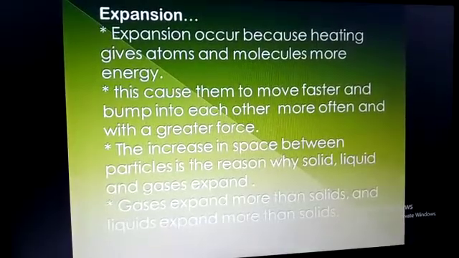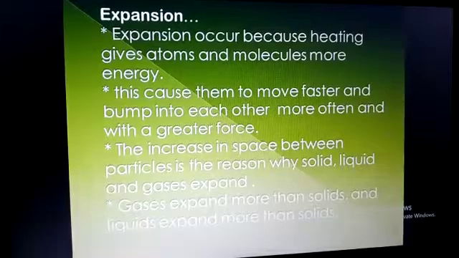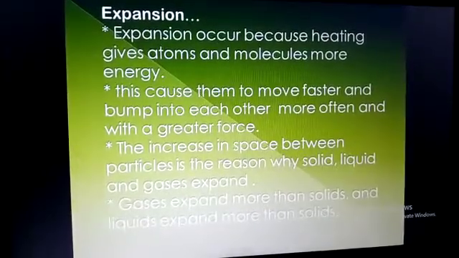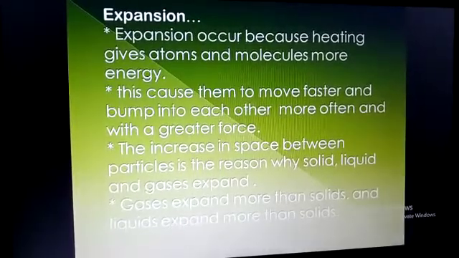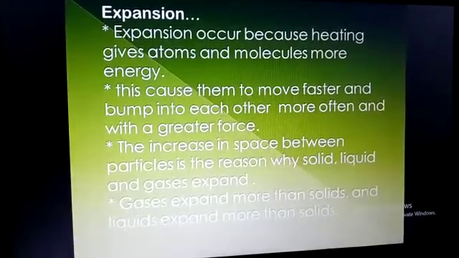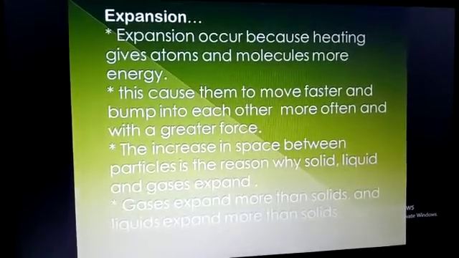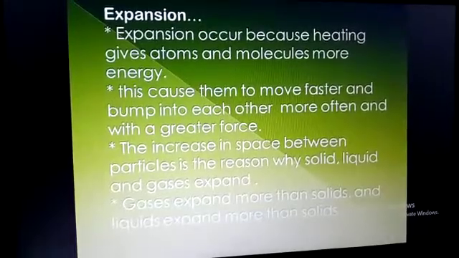Gases expand more than solids, and liquids expand more than solids. This point is important. Kindly note this. Gases expand, meaning spread out more than solids and liquids. Liquid expand means liquid spreads out. For example, water spreads out more than a solid.